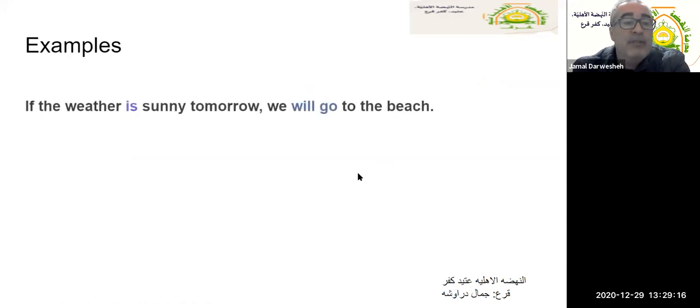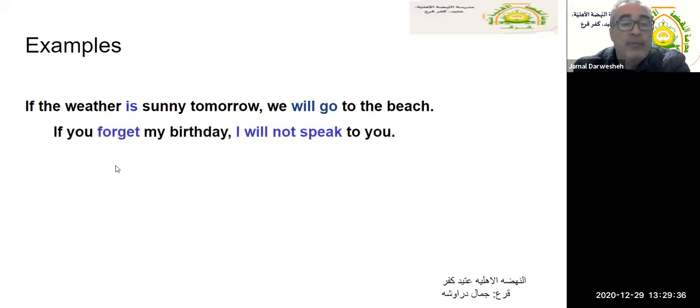Let's take some examples. If the weather is sunny tomorrow, we will go to the beach. We will go to the beach if the condition is fulfilled. What is the condition? If the weather is sunny tomorrow. What is the result? We will go to the beach. If you forget my birthday, I will not speak to you. Where is the if clause here? Exactly. If you forget my birthday. And the answer or the result, I will not speak to you.